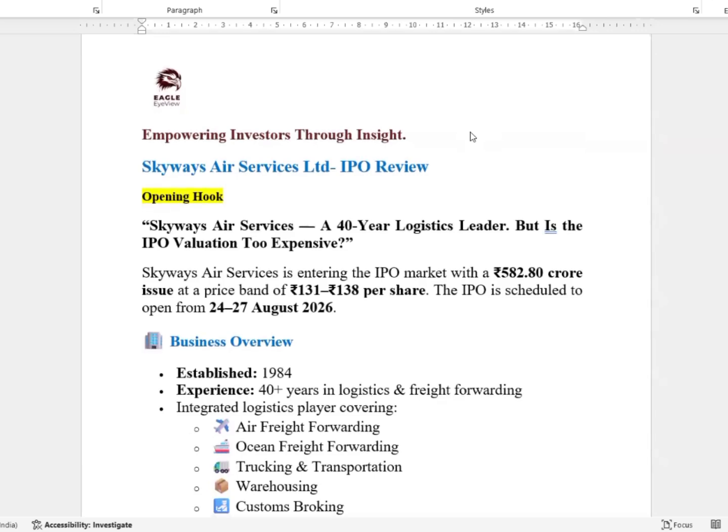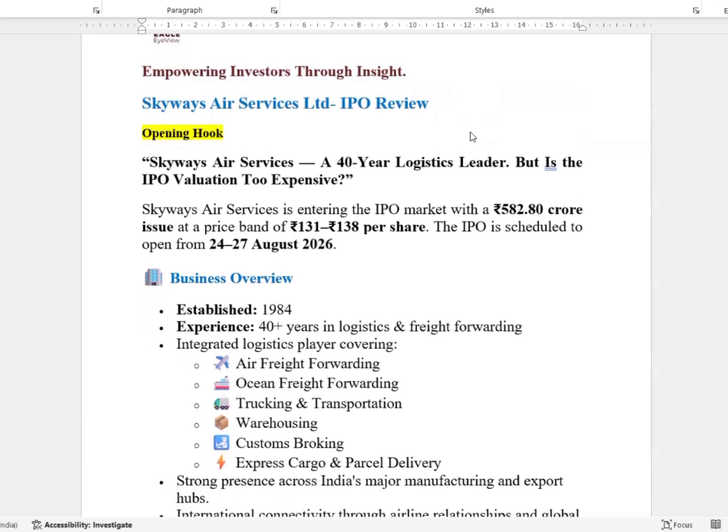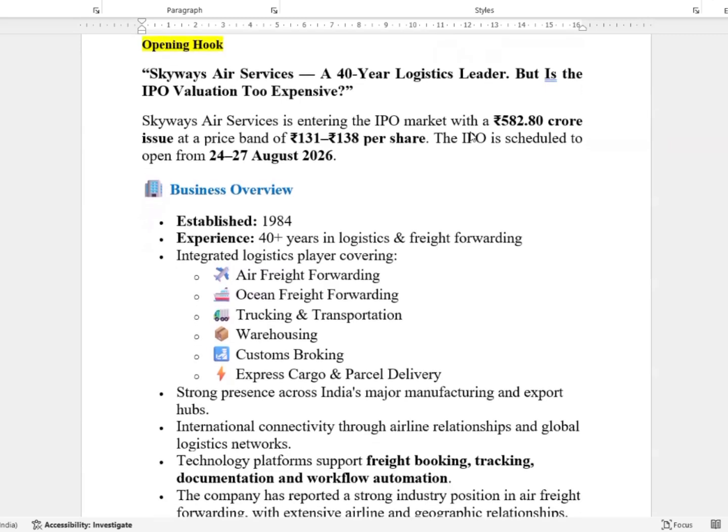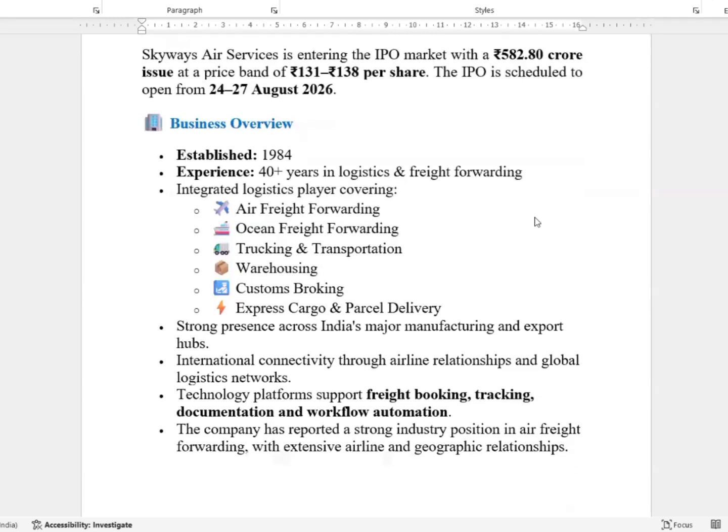Skyways Air Services Limited, a 40-year logistics leader, but is the IPO valuation too expensive? Let us see. Skyways Air Services is entering the IPO market with a 582.80 crore issue at a price band of 131 to 138 per share. The IPO is scheduled to open on 24th August and close on 27th.